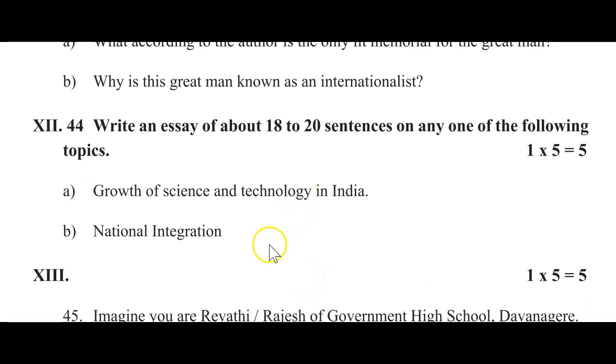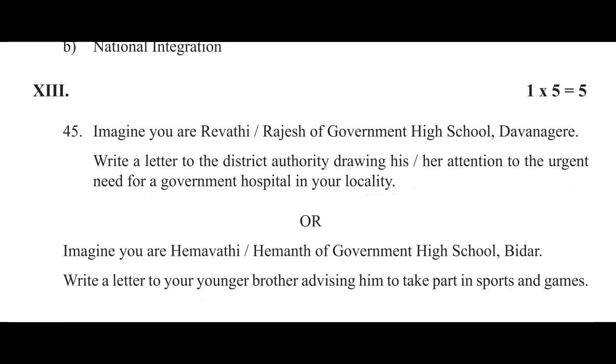Done. Next, 12th main, you need to write an essay of about 18 to 20 sentences on any one of the topics. They have given 2 topics here. Out of these 2 topics, you need to answer any one topic. It carries 5 marks. And next we can see here 13th main, imagine you are Revati or Rajesh of Government High School Davangere. Write a letter to the district authority drawing his attention to the urgent need for a government hospital in your locality. Or imagine you are Hemavati or Hemant of Government High School Bidar. Write a letter to a younger brother advising him to take part in sports and games.